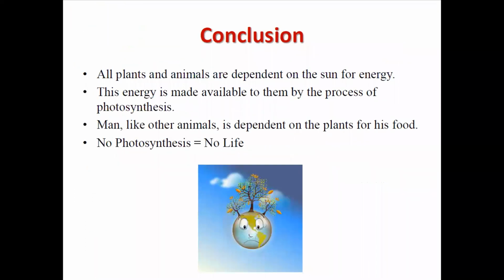Concluding, all plants and animals are dependent on the sun for energy, and the energy is made available to them by the process of photosynthesis. So photosynthesis is required to develop food, and after all, the main function of our life. With this, our discussion about photosynthesis ends.